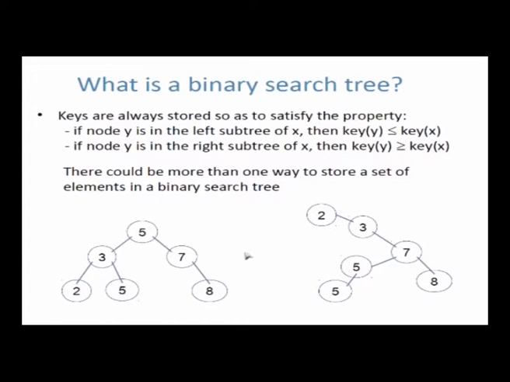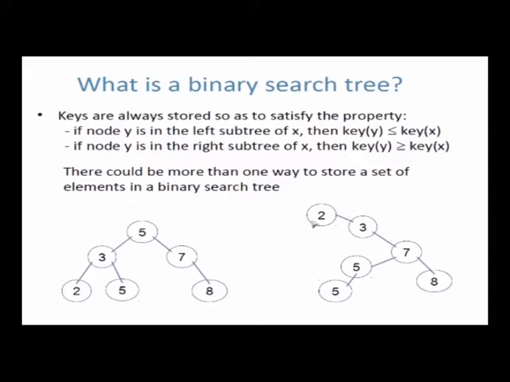Now one thing we can immediately note is that there is no one unique binary search tree. This is a binary search tree which stores the keys in binary search tree order. This is also a binary search tree which has that order. Here there is no left subtree, all these nodes are in the right subtree, and you can see that everything in the right subtree is greater than or equal to 2. 7's right subtree is 8, greater than or equal to 7. 7's left subtree has two 5s, less than or equal to 7. So the same nodes 2, 3, 5, 5, 5, 7, 8 can be stored in a binary search tree either like this or in many other different ways.